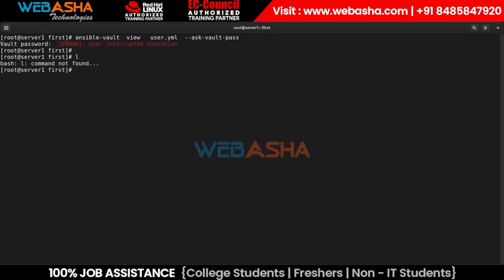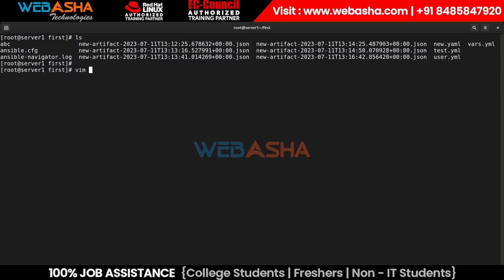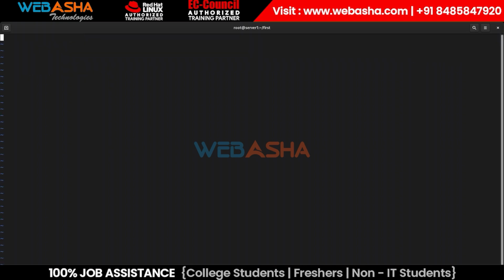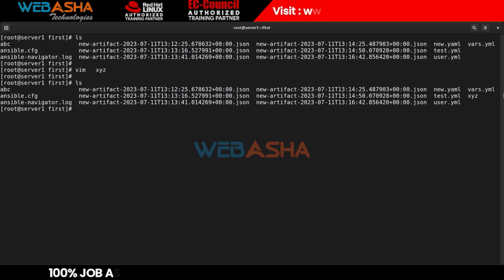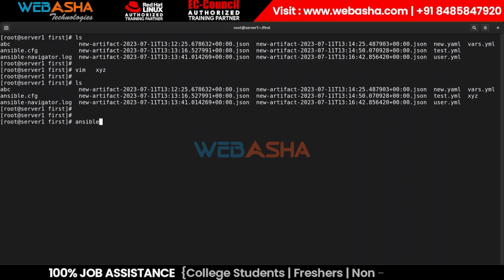What I'm going to do is simply create a file, with a simple name like xyz, and inside that I mention my password. That could be in plain text or any format. That's all, save and exit. So we have a file named xyz, and inside it we have a password. Now if you want to run the playbook, I don't want to prompt for the password manually.